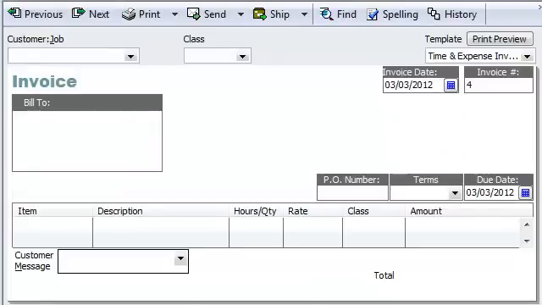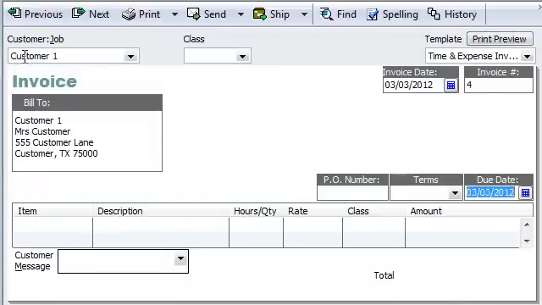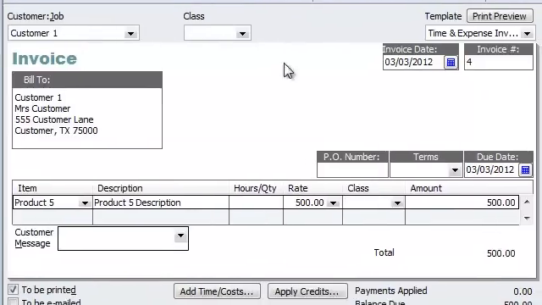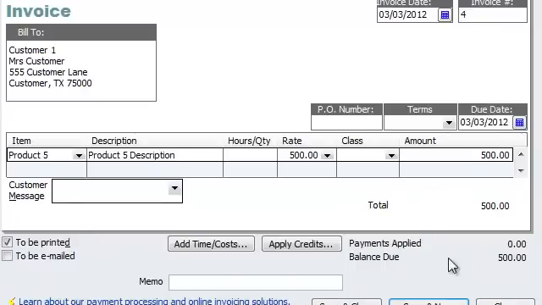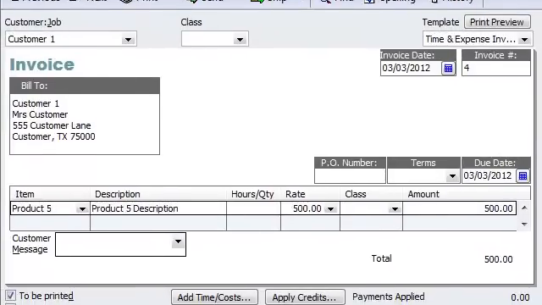Alright, so we're here at invoice, and I'm just going to create a pretend invoice right now. Really doesn't matter what product, what amount. The idea of memorized transactions is to say, for example, this customer owes us $500 each month. So what I'm going to do is we want to memorize that on April 3rd, you get an alarm that says, hey, you want to create this invoice. So before I hit save, what I want to do is I want to go ahead and memorize it. How do I do so?